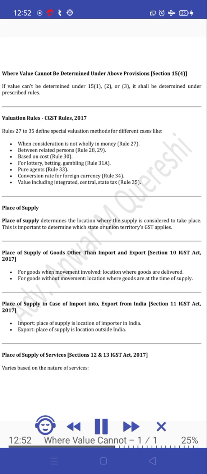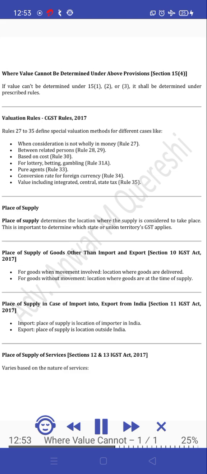Place of supply. Place of supply determines the location where the supply is considered to take place. This is important to determine which state or union territory's GST applies. Place of supply of goods other than import and export, Section 10, IGST Act, 2017. For goods when movement is involved, it is the location where goods are delivered. For goods without movement, it is the location where goods are at the time of supply.